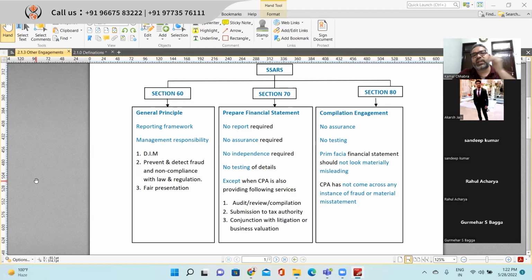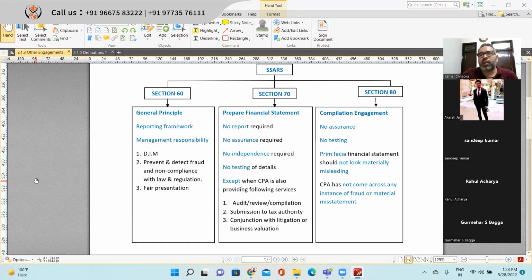Section 70 of SSARS covers preparation of financial statements. When you have a preparation engagement, that means from the trial balance you are preparing the financial statements for the management, but you are not issuing any compilation report. You are just preparing the financial statements. So there is no audit requirement, no report requirement, no assurance requirement, and no independence requirement.